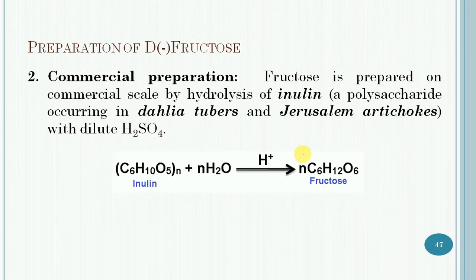Then the commercial preparation. On commercial scale, fructose is obtained by the hydrolysis of inulin with the help of dilute sulfuric acid. Inulin is a polysaccharide occurring in Dahlia tuber and Jerusalem artichoke.